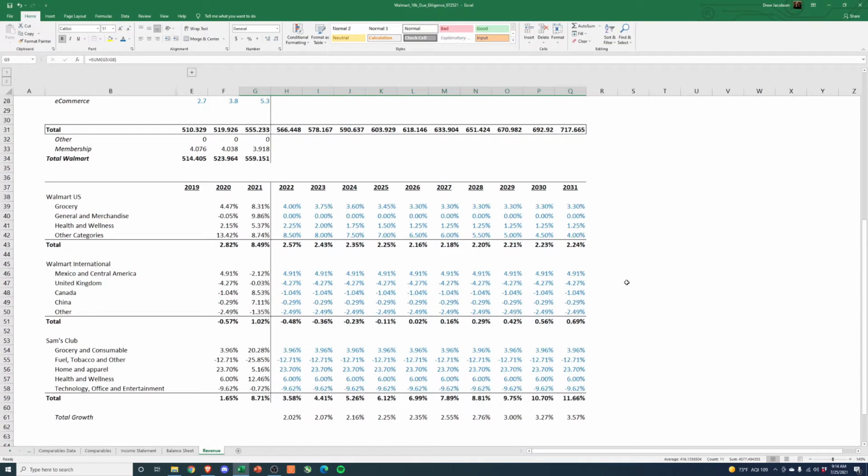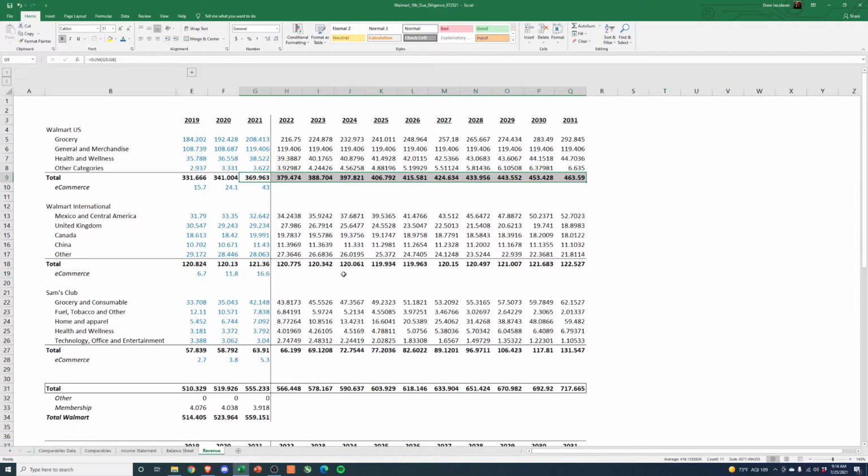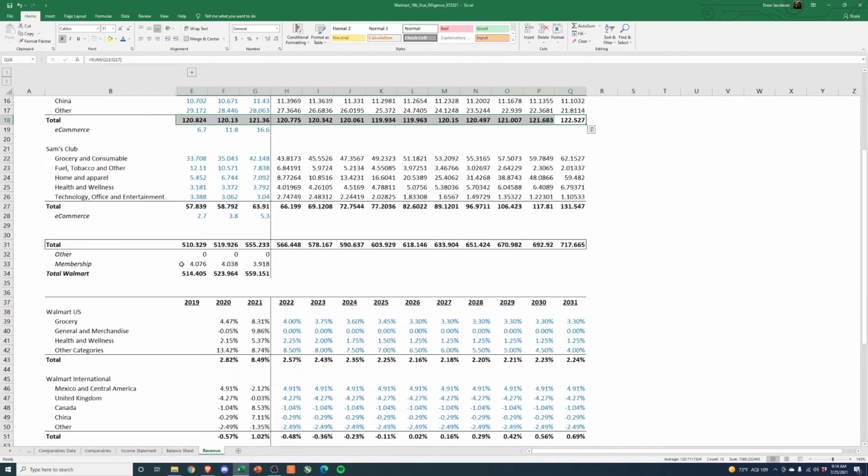Maybe we're underestimating. So just something to think about. Now, if we look at Walmart International, it looks like it's actually just been flat at like 120. And if I look at these projections, I'm actually not too worried about it because we stay basically right around 120. Nothing really exciting is happening there. And I think the piece that obviously is wrong is Sam's Club.